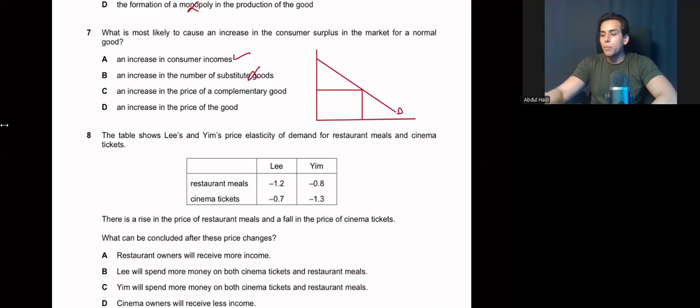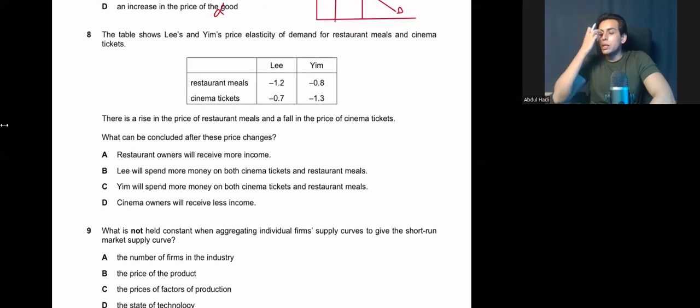An increase in the price of a complementary good. If there is an increase in the price of a complementary good, the demand curve will shift leftwards like this. For example, if there's an increase in the price of cars, your demand curve for petrol will shift leftwards like this, and your consumer surplus will fall. So this is also a wrong answer. An increase in the price of the good. If there's an increase in the price of the good, your price level will rise like this, and your consumer surplus will fall, which is again a wrong answer. So your answer is A.